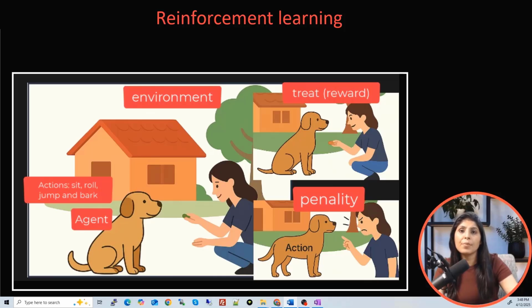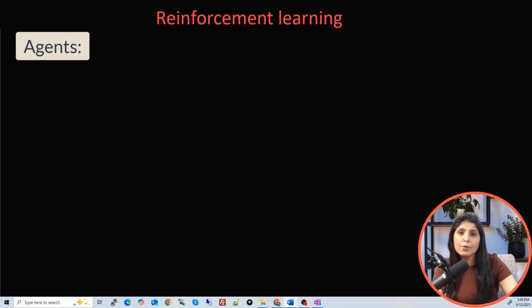So in this example, we saw some important terms like agent, environment, action, reward, policy. Now we are going to learn all these concepts in detail because these are the important components in reinforcement learning. So let's start with agents. In reinforcement learning, the agent is the main player, means it is the one which is getting trained. It is the one we are training, right? So what does this agent do? The agent has four main responsibilities.